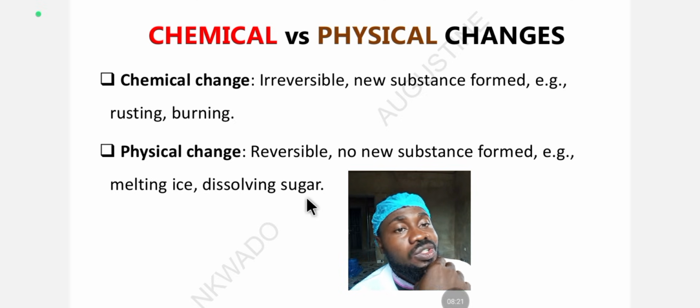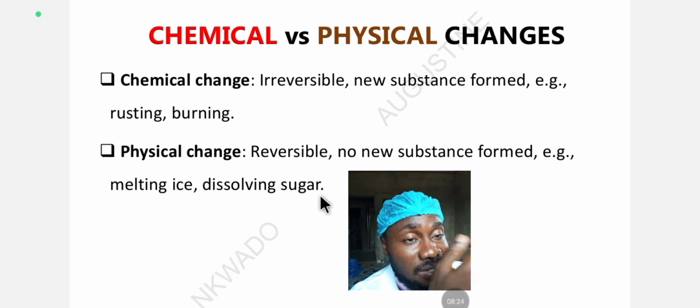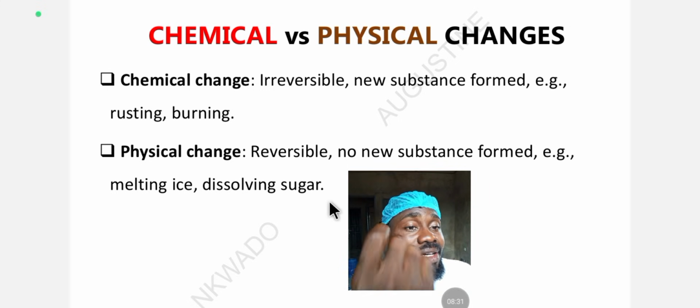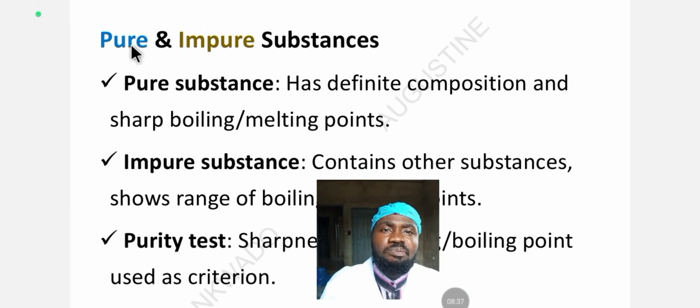So dissolving sugar, you dissolve sugar inside water, no new substance is formed. So that's a physical process. You can as well recover that sugar from water by heating and crystallization. That's it. Now let's look at pure and impure substances.